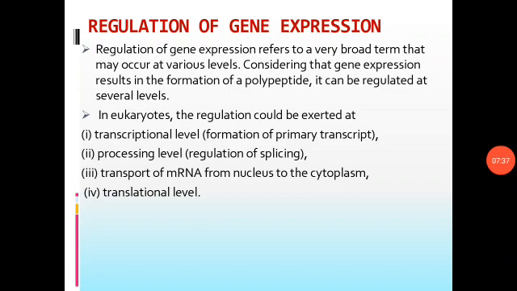Regulation of gene expression. Regulation of gene expression refers to a very broad term that may occur at various levels. Considering that gene expression results in the formation of a polypeptide, it can be regulated at several levels. In eukaryotes, the regulation could be exerted at the transcriptional level, that is during the formation of the primary transcript, at the processing level, that is regulation of splicing, transport of mRNA from nucleus to cytoplasm, or at the translational level.